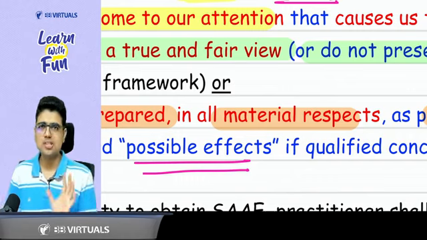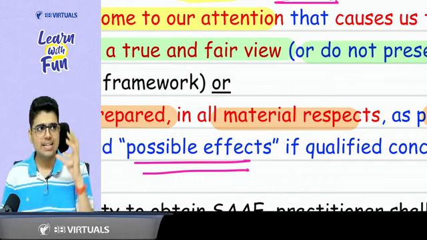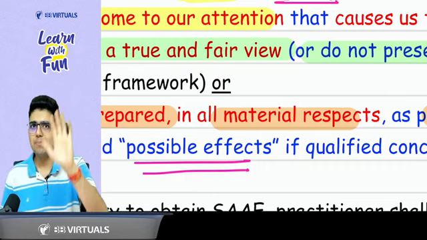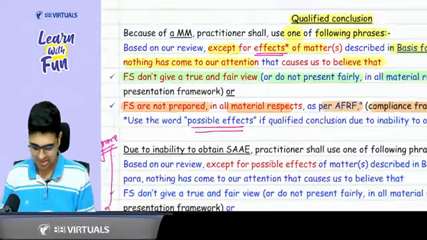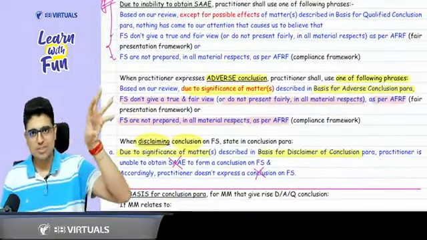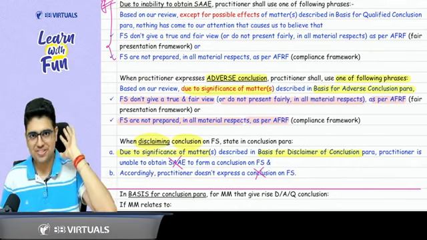Then adverse conclusion, we all understand, because of this matter, financial statements don't give a true and fair view. And for compliance framework, you will say financial statements are not prepared as per applicable FRF. Disclaiming conclusion, because of this matter, we did not get the evidence. Because we don't have the evidence, we don't present a conclusion. And this is how you frame your opinion.